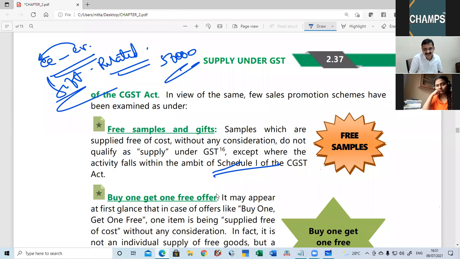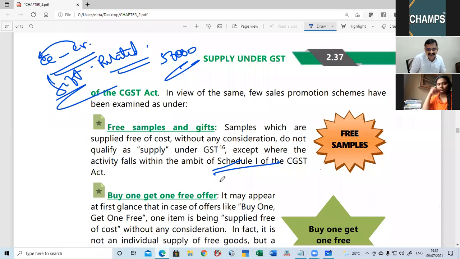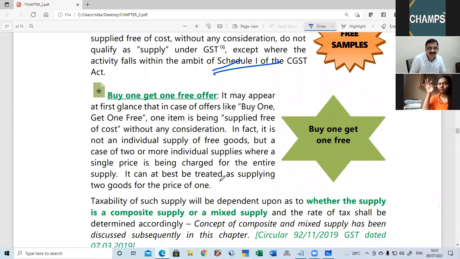That you should understand. Next, coming to buy one, get one free. Generally, no fool on this earth will give anything free of cost. Will you accept or not? If someone says that you are getting it free, sometimes we get some advertisement calls.